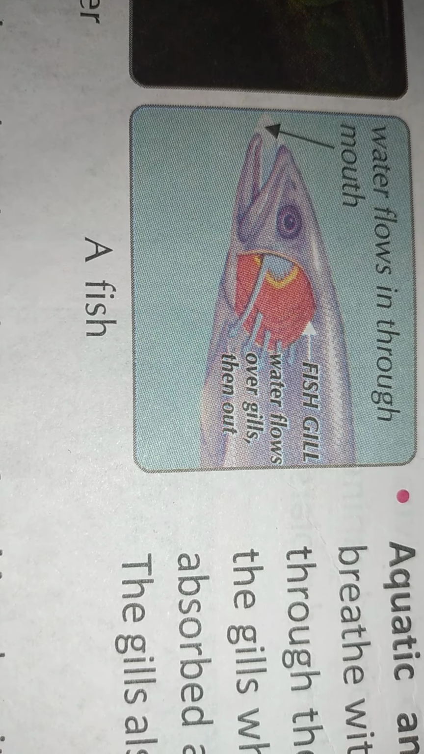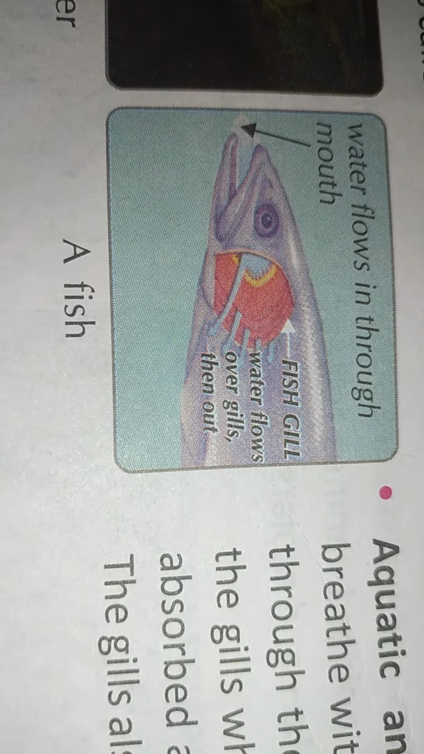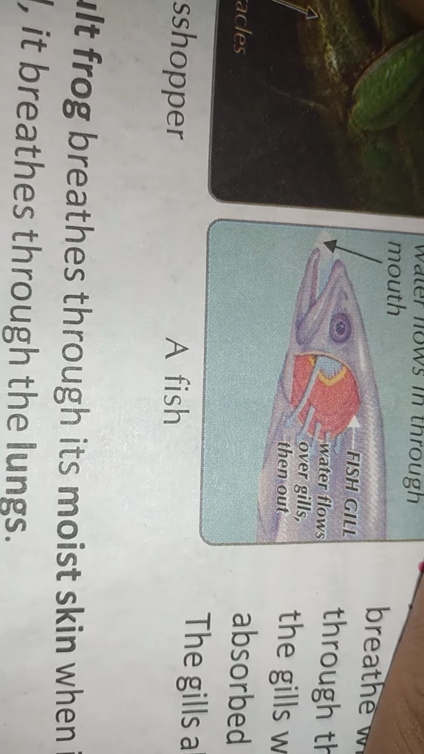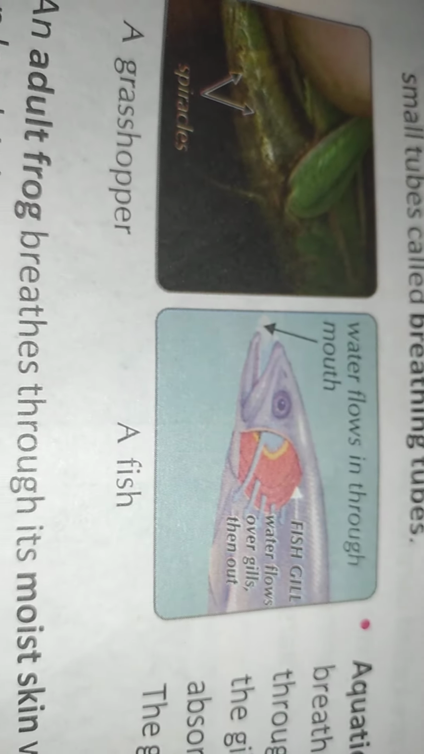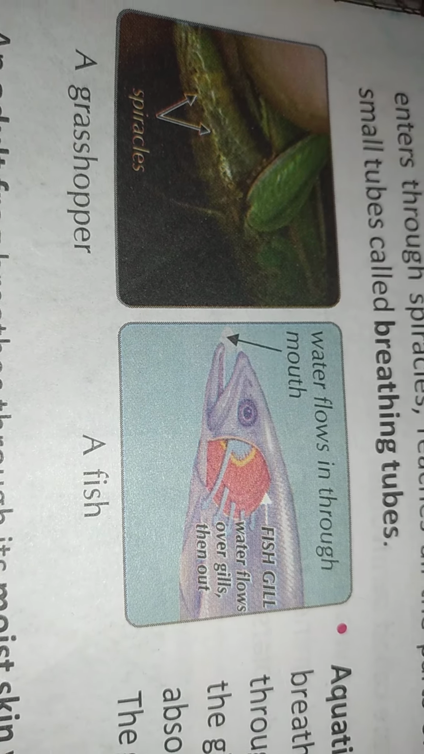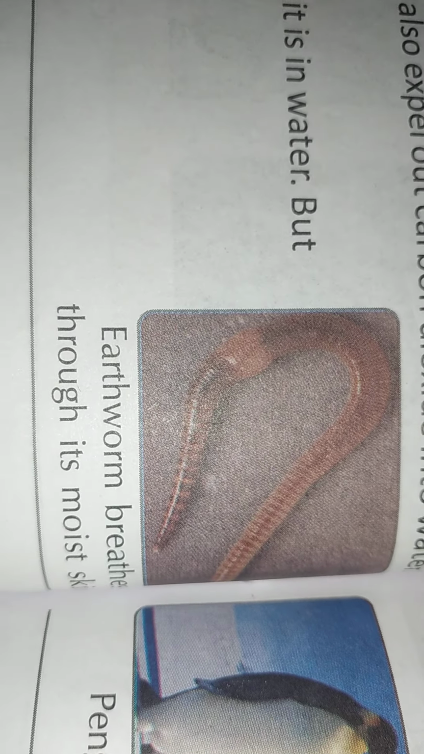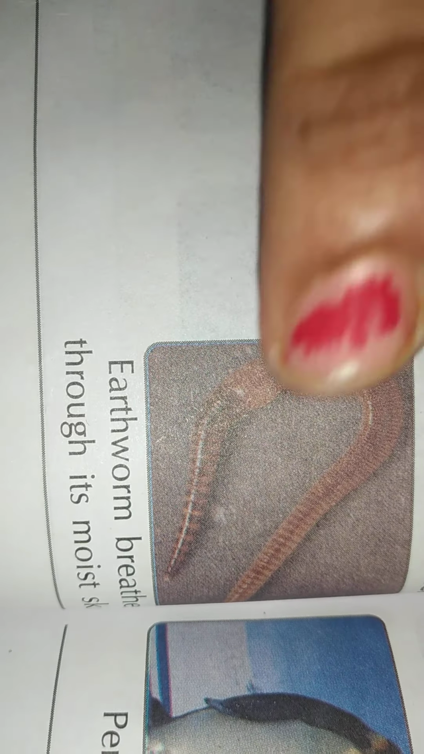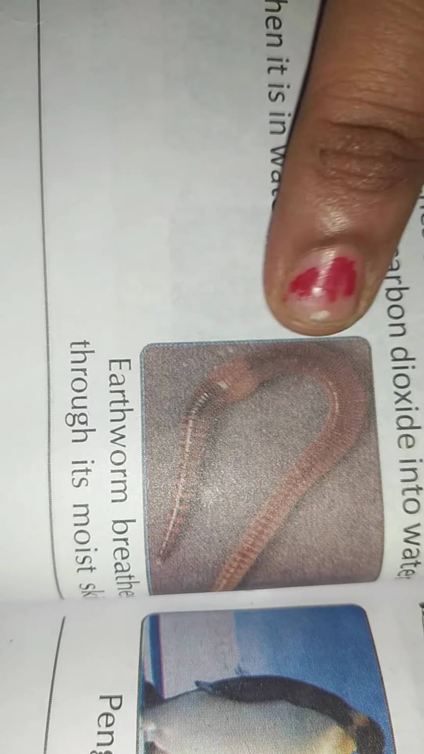Next, an adult frog breathes through its moist skin when it is in water, but on land it breathes through the lungs. Okay, children, see this. Here, we are talking about the earthworm also. The earthworm breathes through its moist skin. See, it breathes through its moist skin only, the earthworm.